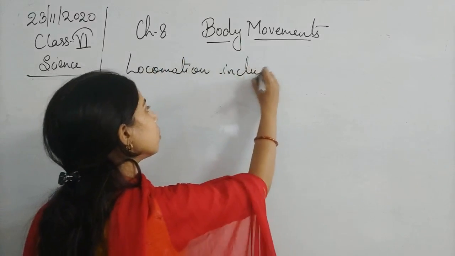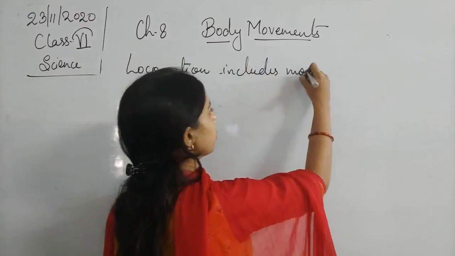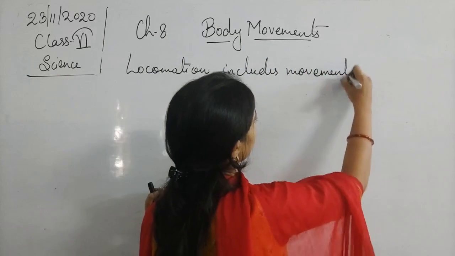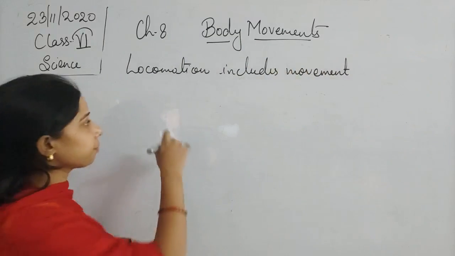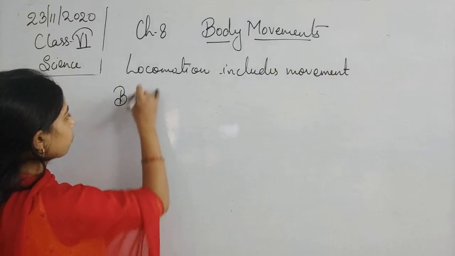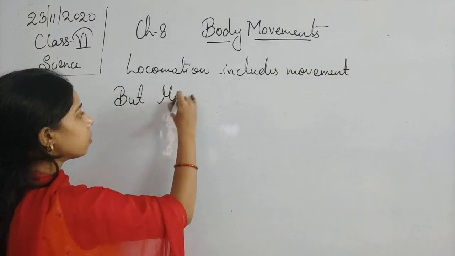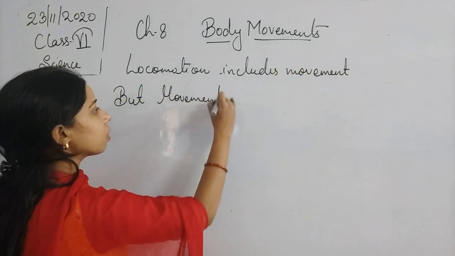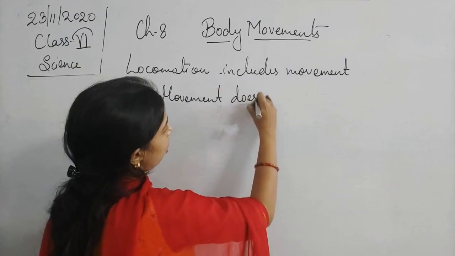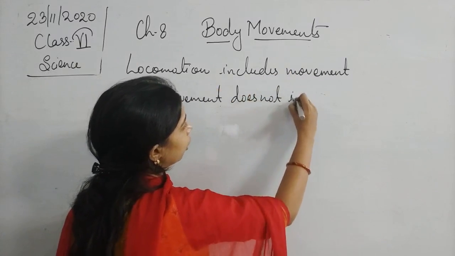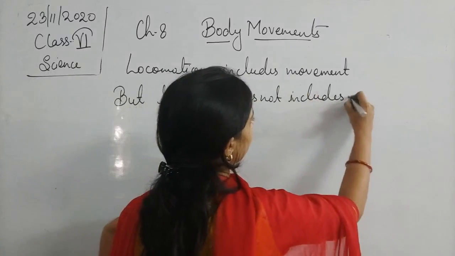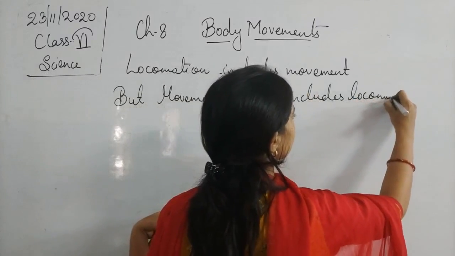Locomotion includes movement, but movement does not include locomotion.